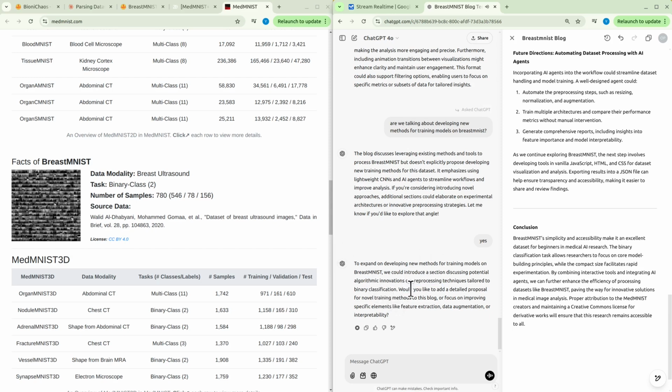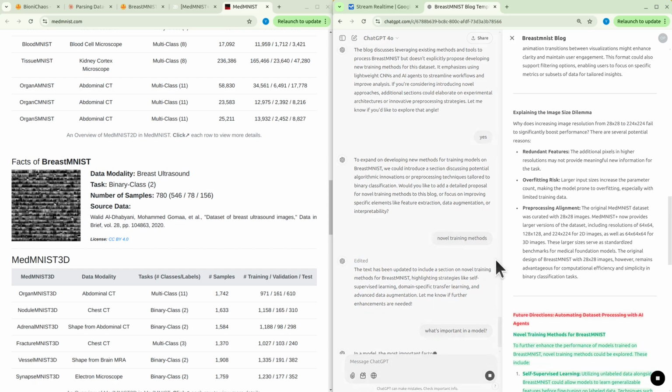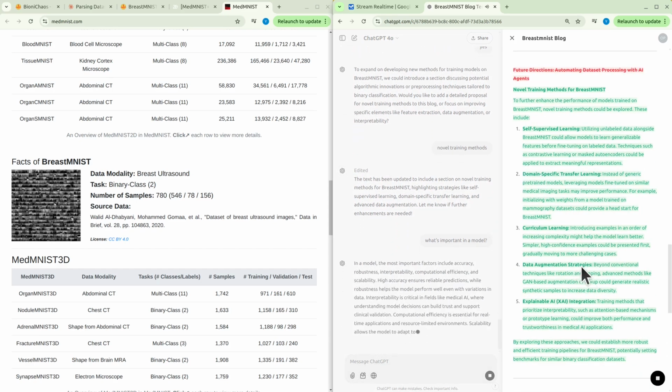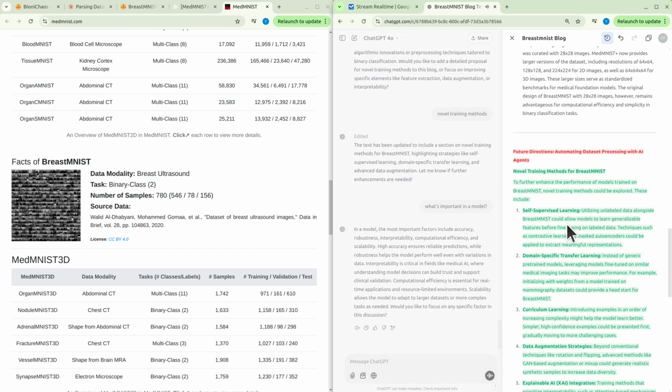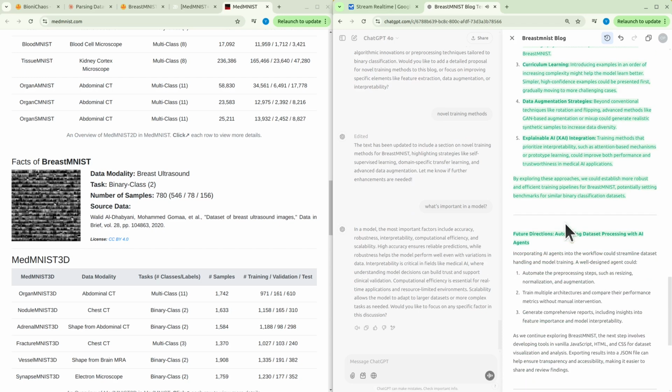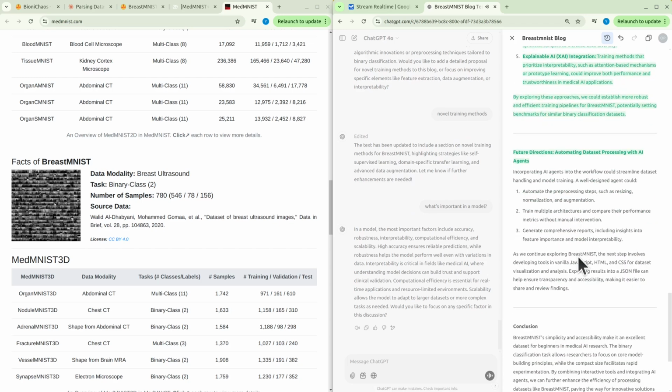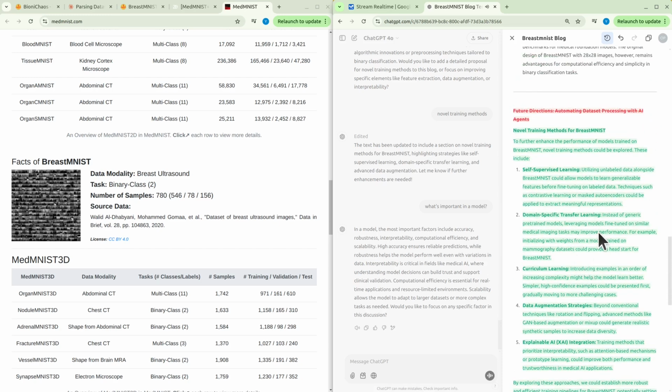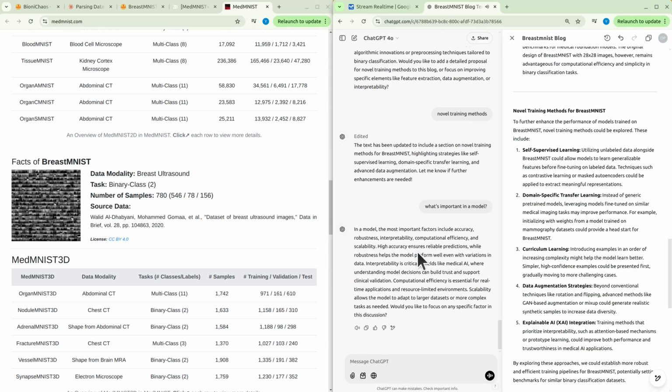Would you like to add a detailed proposal for novel training methods to this blog, or focus on improving specific elements like feature extraction, data augmentation, or interpretability? The text has been updated to include a section on novel training methods for BreastMNIST, highlighting strategies like self-supervised learning, domain-specific transfer learning, and advanced data augmentation. Let me know if further enhancements are needed.